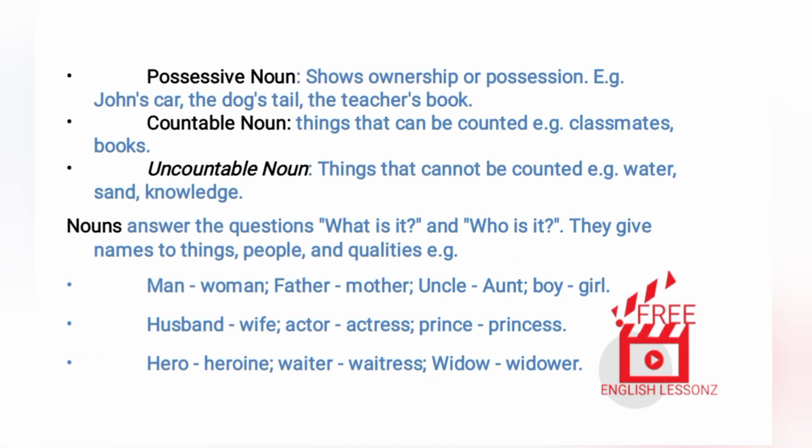Possessive noun. Shows ownership or possession. Examples: John's car, the dog's tail, the teacher's book. Countable noun. Things that can be counted. Examples: classmates, books. Uncountable noun. Things that cannot be counted. Examples: water, sand, knowledge. Nouns answer the questions, what is it, and who is it? They give names to things, people, and qualities. Examples: man, woman.